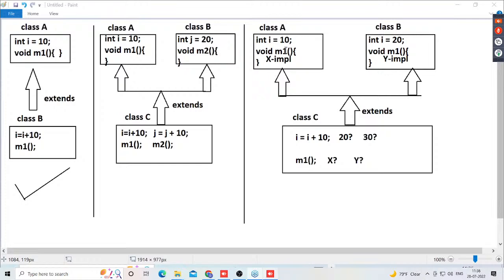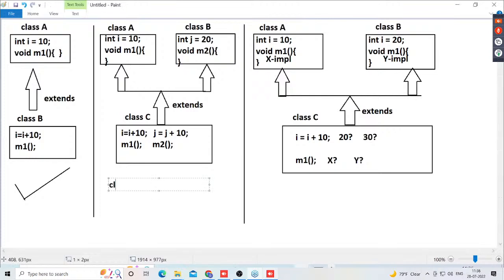Java has created the extends keyword to allow only one superclass, not to allow more than one superclass. For example, observe carefully. Here, what do we have to write? Class C, we have to write extends A, comma B, in general. But the extends keyword is defined in such a way as to allow only one superclass name, not more than one superclass name. In that way, the extends keyword was prepared.